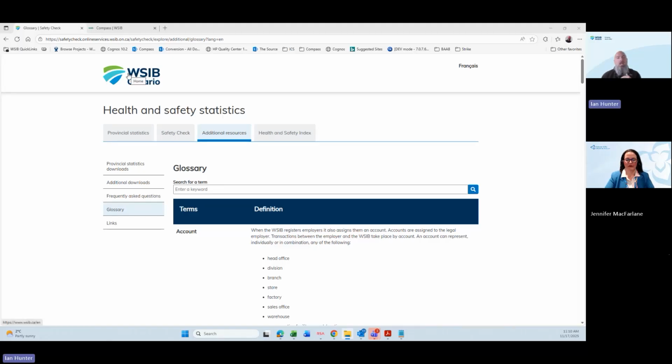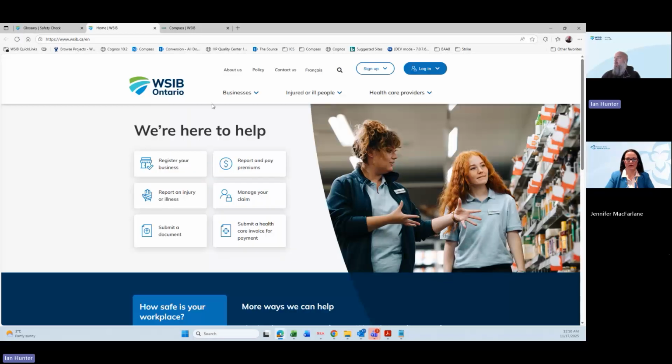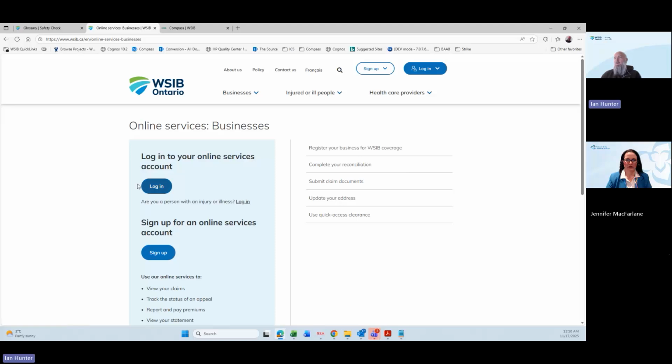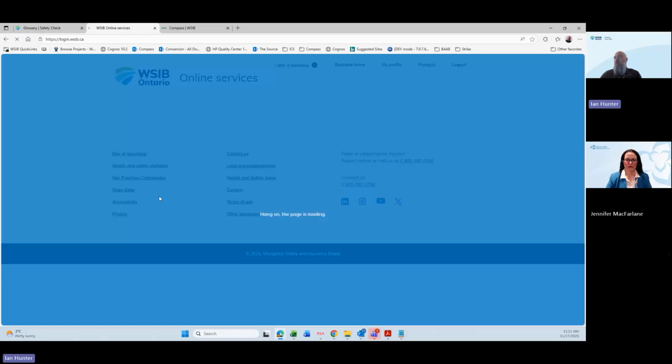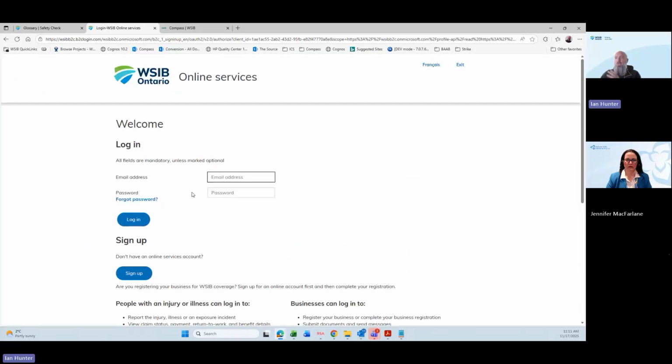When we look to get into detail about your specific business, we basically start at the WSIB homepage, and we have to log into our online services. So we start here, we go into the login feature, we click on login for businesses. So here you would log in. You would create a login for yourself. So it's not for your company, it's for yourself. So you go in, you create a login, you put in your information, your email address, and you create that login.